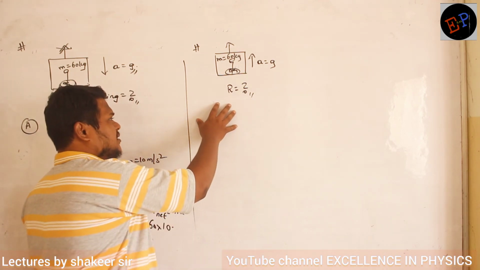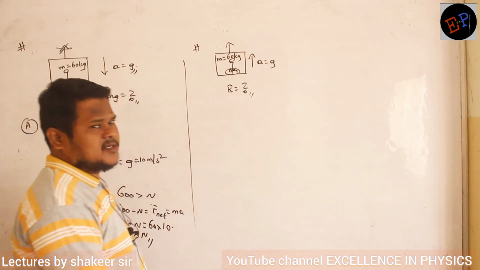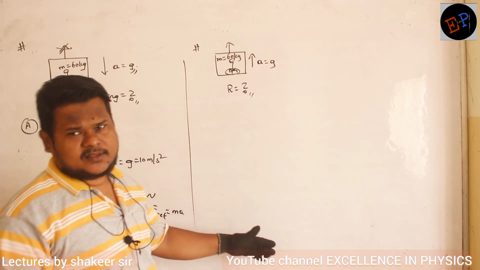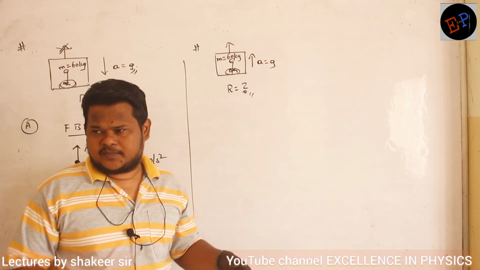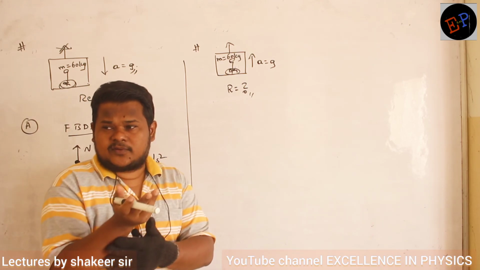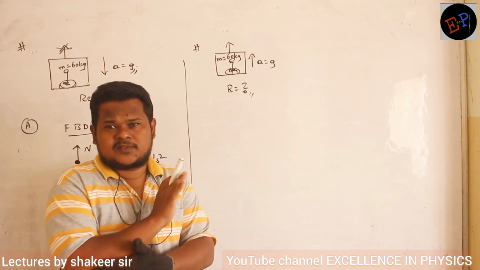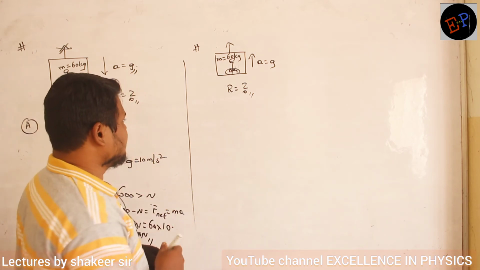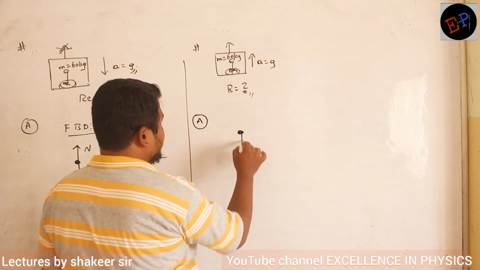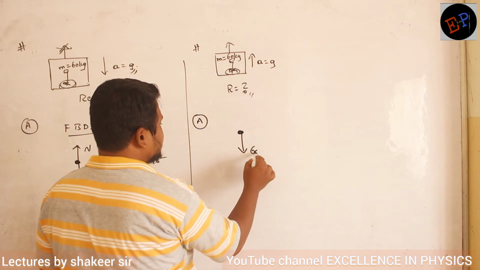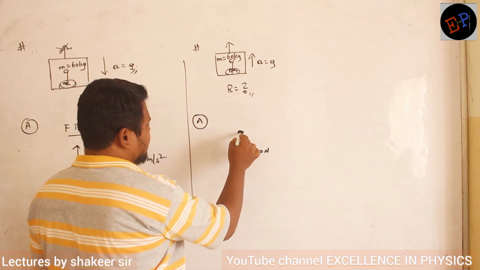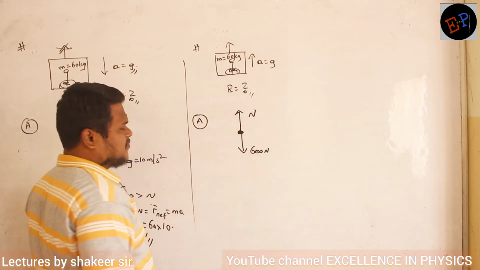The lift is accelerating in the upwards direction with an acceleration of g. Okay, let us draw the free body diagram. Everything you can achieve by using the free body diagram only. Clear? In Newton's laws, drawing free body diagrams is very important. If you don't have the idea of drawing a free body diagram, you can never solve Newton's laws problems. So the free body diagram of the man: his weight is how much? 600 Newton. And definitely the man should be experiencing a normal reaction in the upward direction.